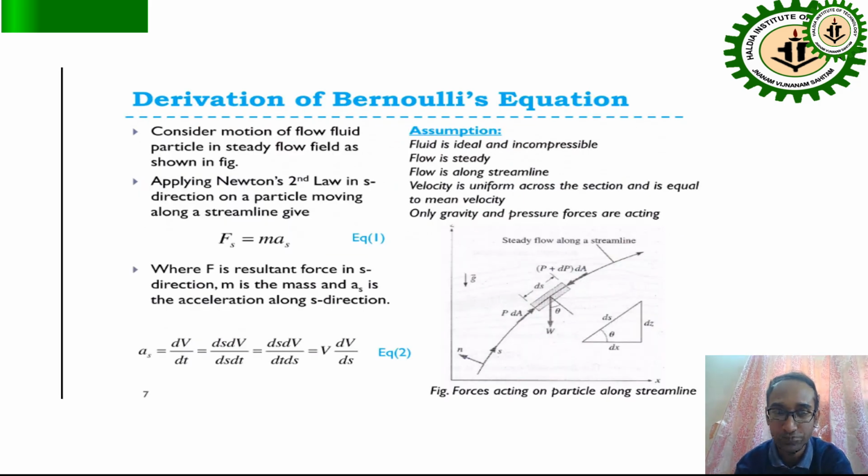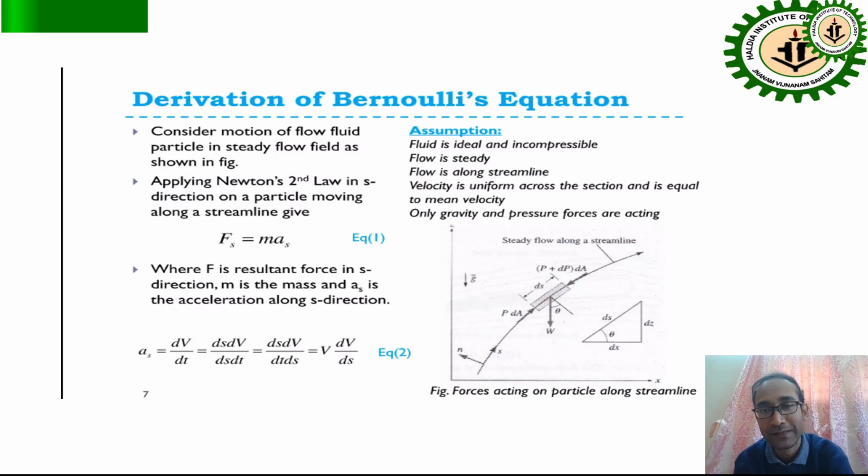Now, how is Bernoulli's equation derived? There are some assumptions. The fluid is ideal and incompressible. Ideal fluid means there is no viscosity, and incompressible means there is no volume change due to pressure. The flow is steady, meaning it is steady along the streamline, and the fluid is also considered along a streamline.